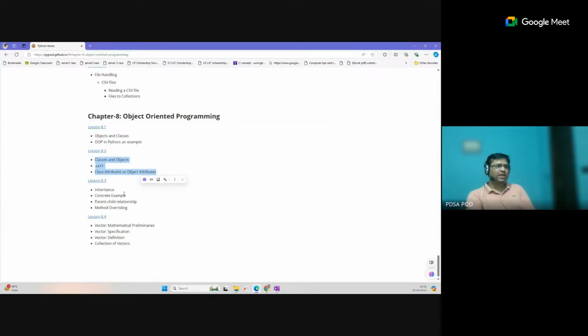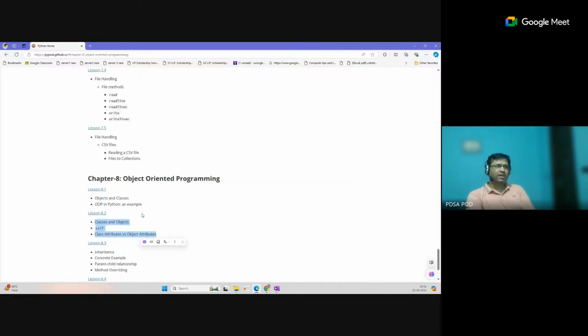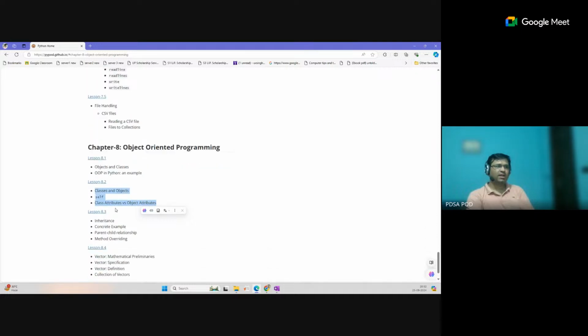We will not use inheritance, method overriding, or these OOP concepts anywhere, but we will create some class and create some object for that class. So that is the basic understanding of object and class, and how we can create an object for a class. What is the meaning of self, how we can write a method for the class, and how we can write the attributes or members of the class. That basic understanding of classes and objects in Python is required in our course.